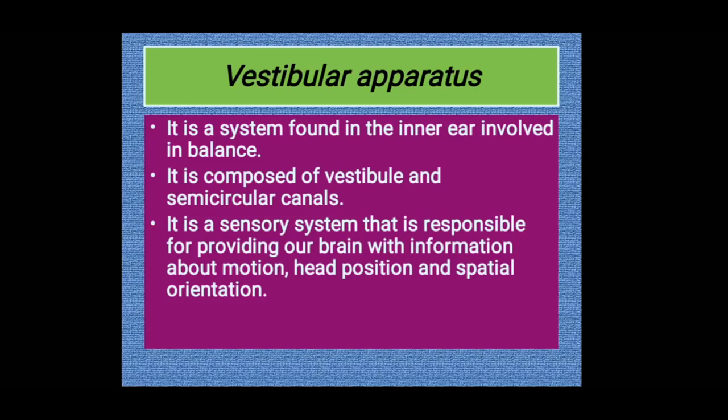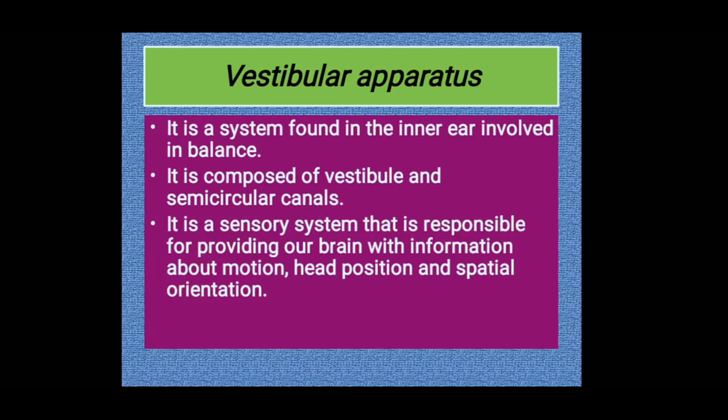So all these are balanced by our vestibular apparatus. The vestibular apparatus is a type of sensory system responsible for providing our brain with information about motion, head position and spatial orientation. Very important part. And damage to those receptors may result in certain diseases like vertigo.